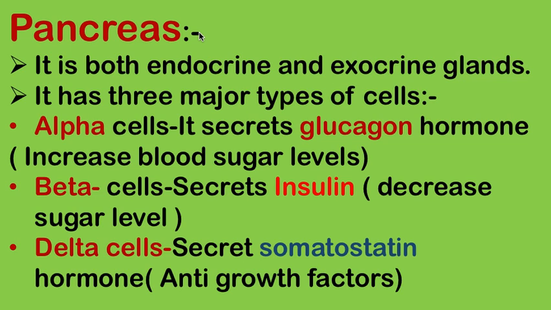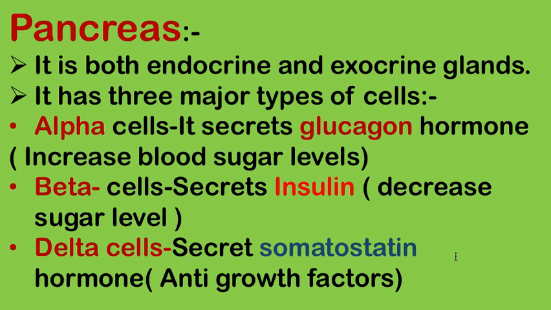These three cells secrete different types of hormones. Alpha cells secrete the glucagon hormone that increases the blood sugar level in the human body. Beta cells secrete insulin that decreases the sugar level. And delta cells secrete the somatostatin hormone that is responsible for anti-growth. These are the hormones secreted by different parts of the pancreas.